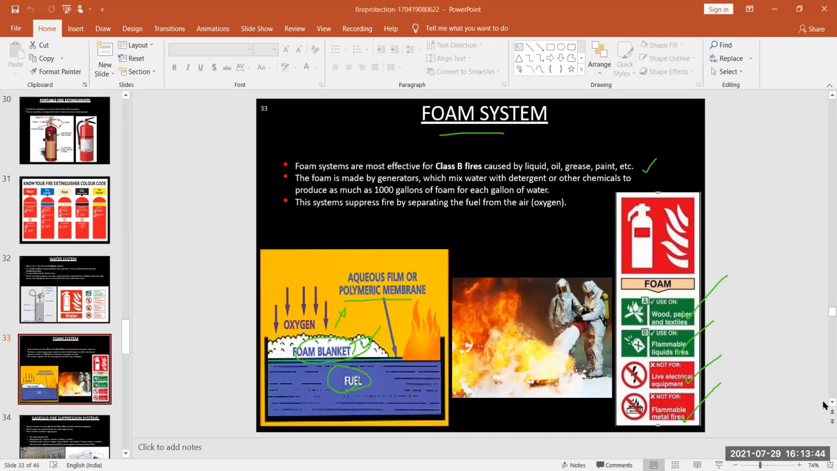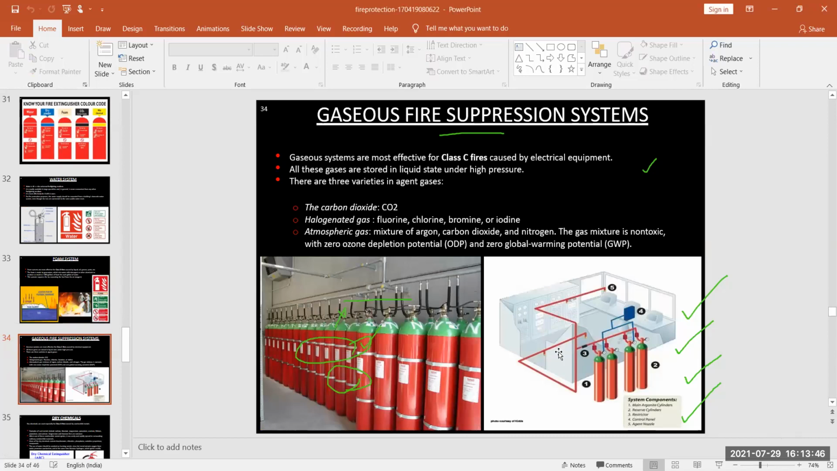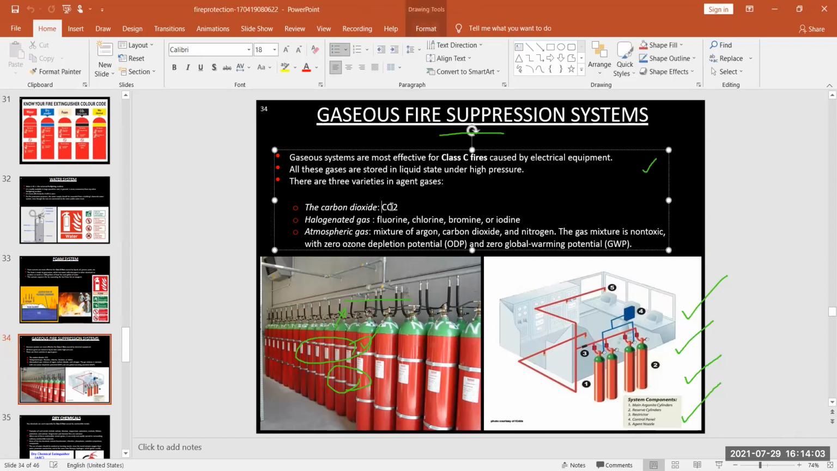Next is our gaseous fire suppression system. Gaseous systems are most effective for class C fires caused by electric equipment. All these gases are stored in liquid state under high pressure. There are three variants of agent gases. First, carbon dioxide, CO2.